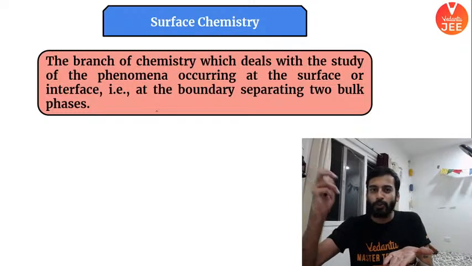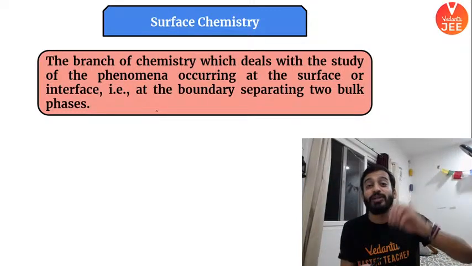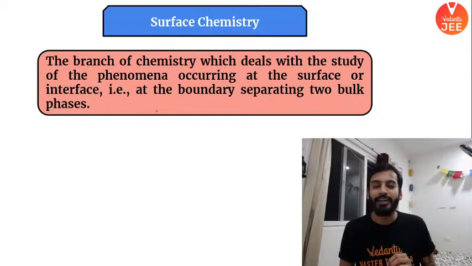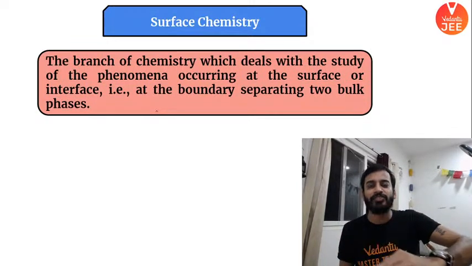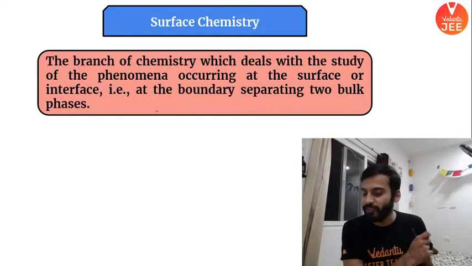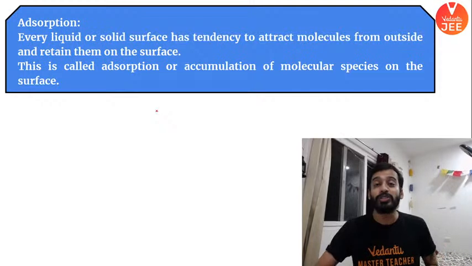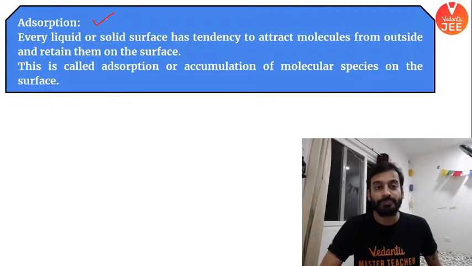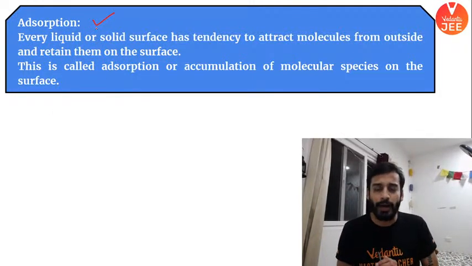So when some gas molecules get attached to the surface of a particular solid, or a liquid also, whenever it is happening only at the surface, it means automatically we are learning about surface chemistry. What we are going to study here today is adsorption. In adsorption, boys and girls, what happens?